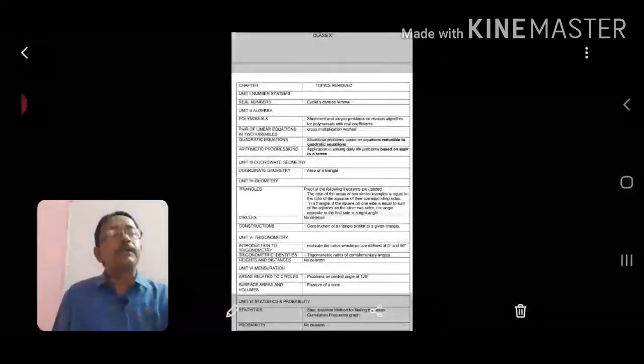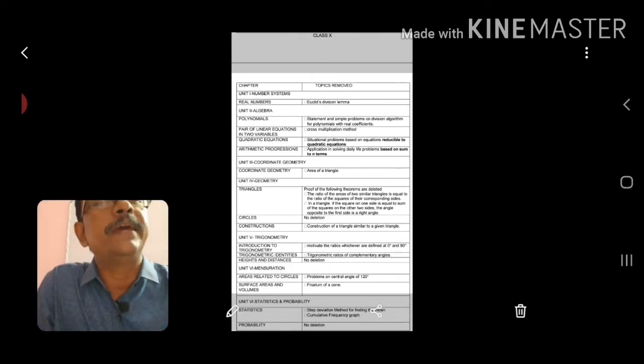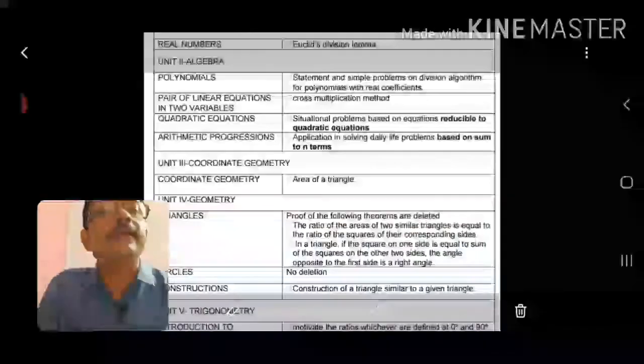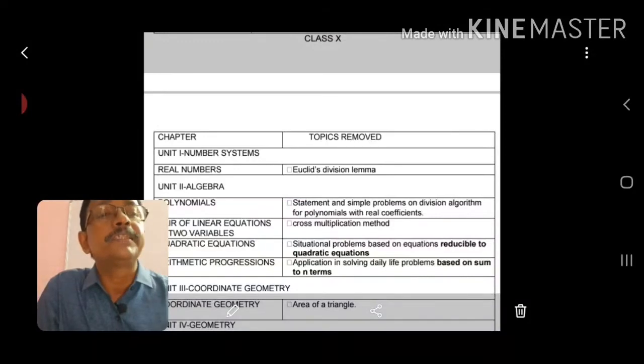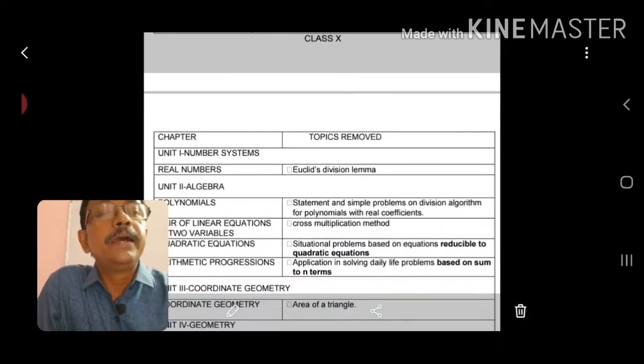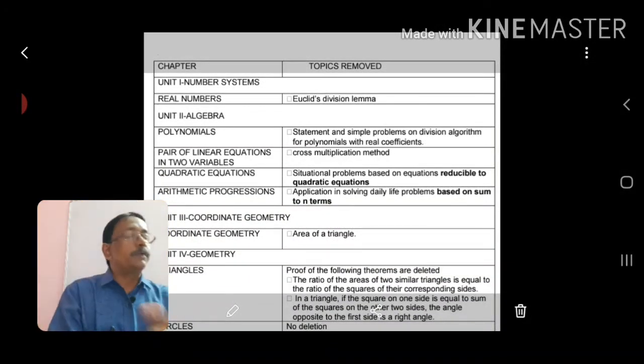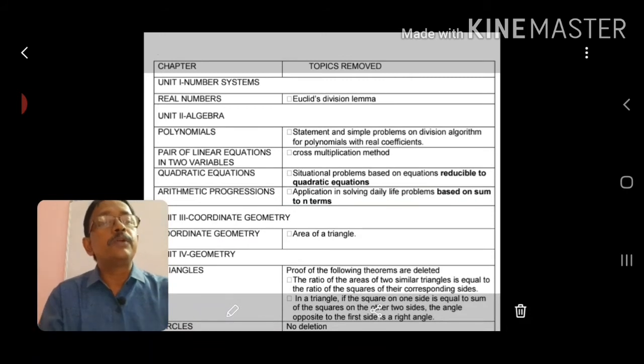Now come to class 10, pay attention to what I am telling. Whatever deleted parts are there: from the first chapter, the number system, that is chapter 1, real numbers, Euclid's division lemma, most of you already finished that one. It is not required to do anymore, it is deleted already.